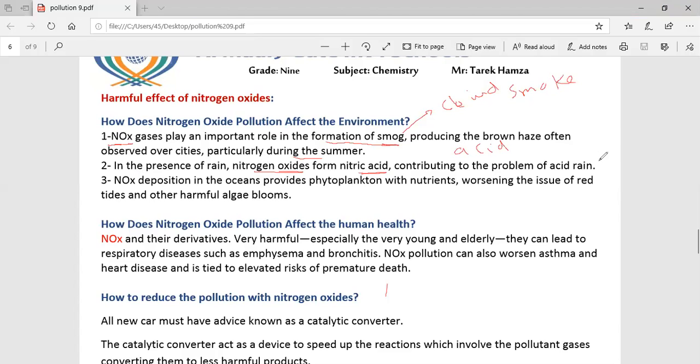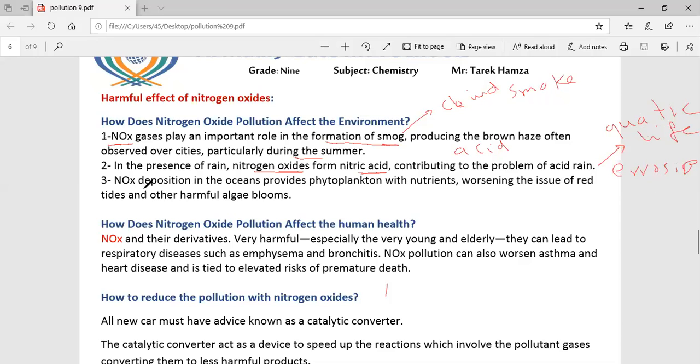We all know acidic rain has erosive action on buildings and harmful effects on aquatic life. Acidic rain has two problems: it erodes buildings, and when this rain drains to rivers or streams, it affects aquatic life directly.